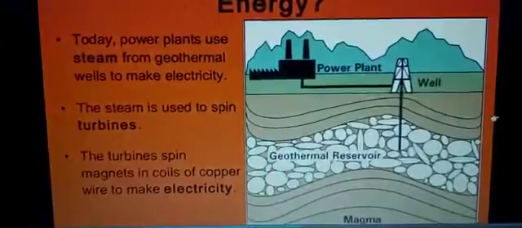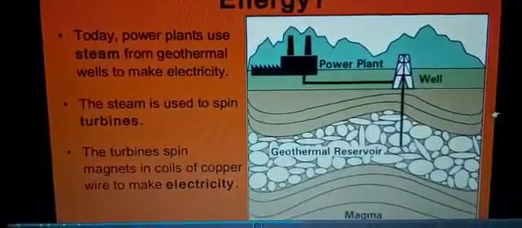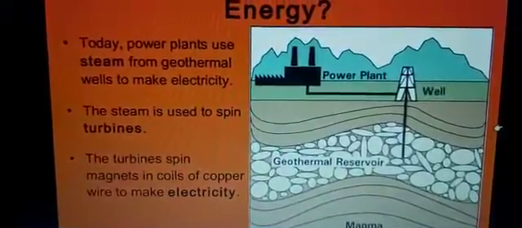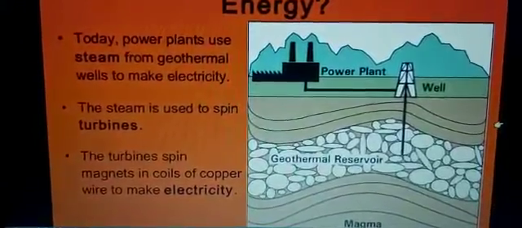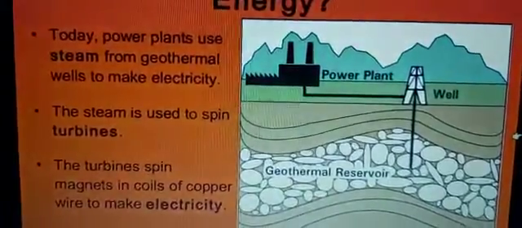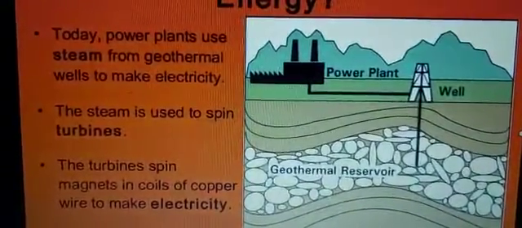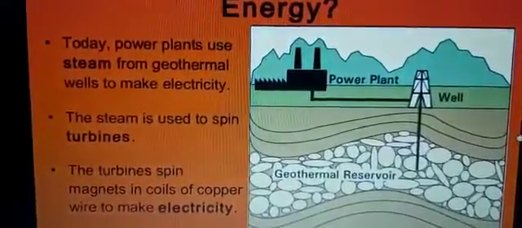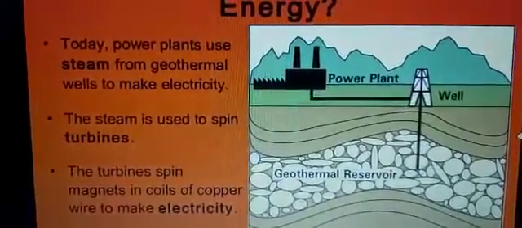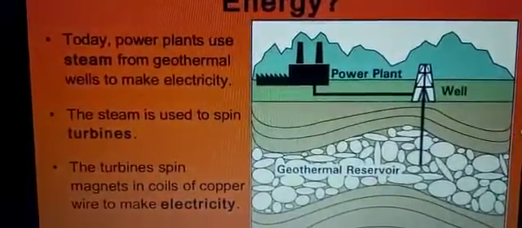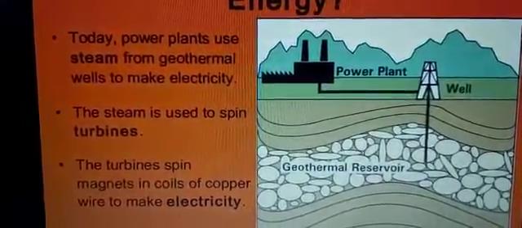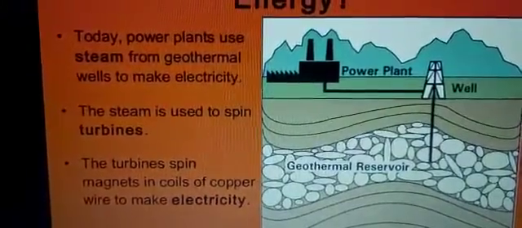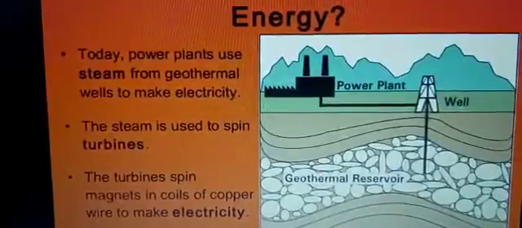Now how do we use geothermal energy? You can see the power plant. Now you can see inside the earth the magma or geothermal reservoir. We cannot place the geothermal reservoir in magma because it is in a molten stage. Only in the rock can we place it. Today power plants use steam from a geothermal well to make electricity. The steam is used to spin the turbines. The turbines spin magnets in a coil of copper wire to make electricity. You can see the power plant that is used to make electricity.